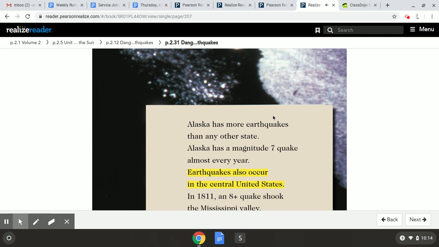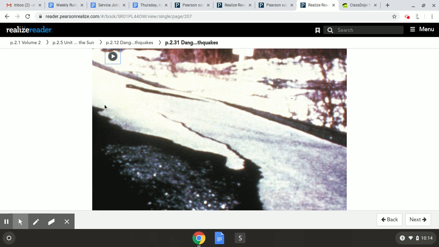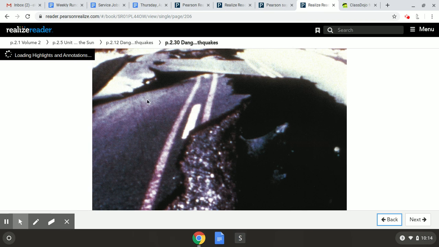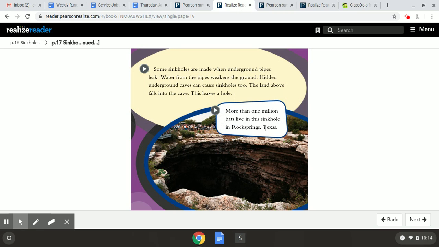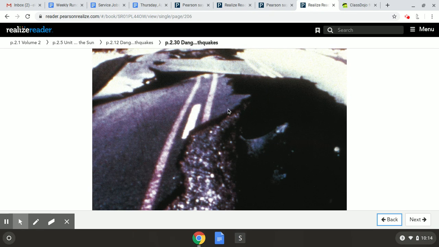Okay, so while the text wasn't really about there being holes in the ground here, we can see that the one thing these pages have in common is that the sinkholes text talked about there being holes caused in the ground by a natural disaster. And the pictures in Danger Earthquakes show that there are also holes, or openings, in the ground that are caused by a different sort of natural disaster, earthquakes. So that would be how I would answer that question. They have that in common, that they both show different holes in the ground that were caused by natural disasters.